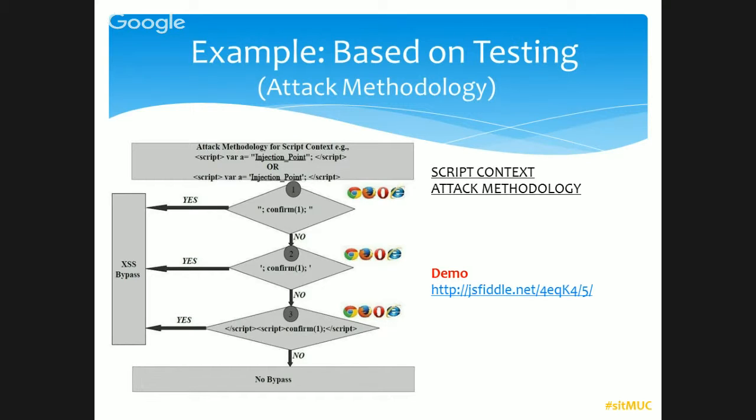There is another possibility, prematurely closing the script tag and then running your own script. It has been seen that if you follow this in any script context, we can find whether there is XSS or not. If there is no XSS, there is no probability of it. Let's see one example here.